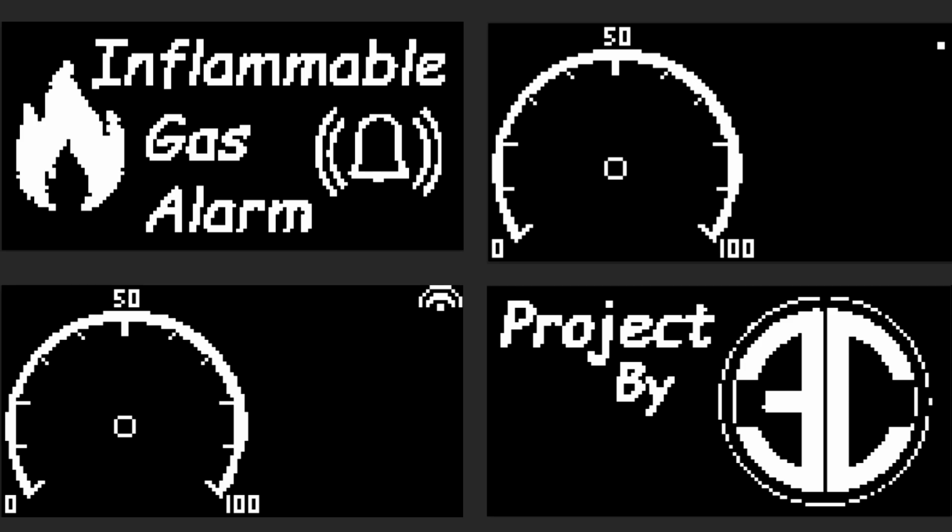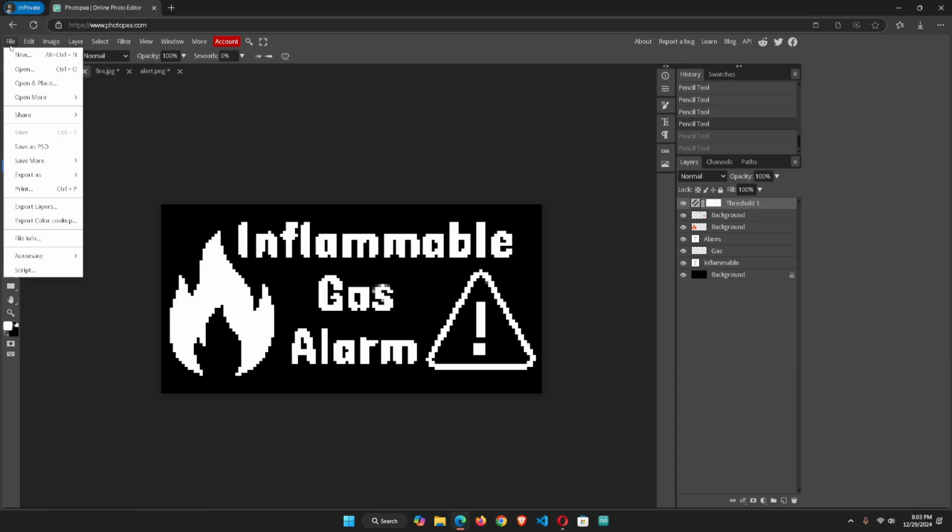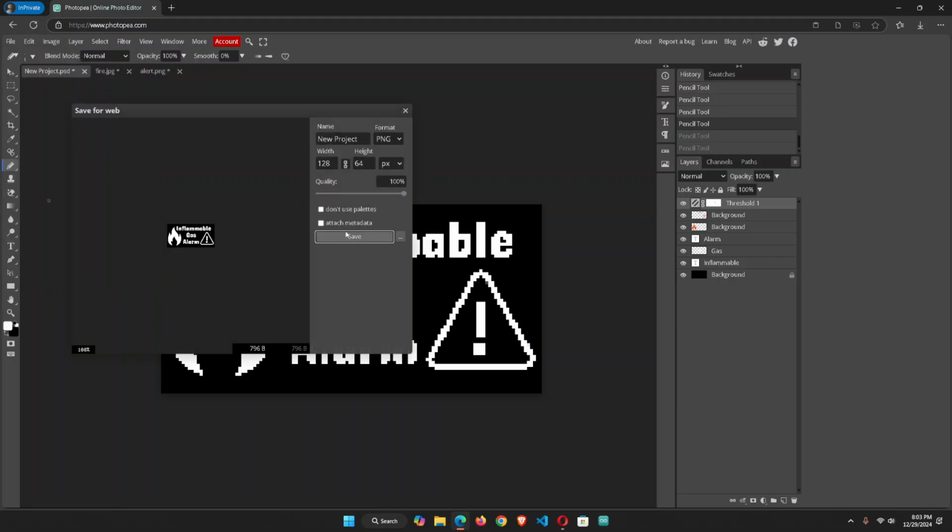Similarly, I have designed these images, one more intro image and these two images with gauge, one with full Wi-Fi icon, that means Wi-Fi is connected, and the other one with only a dot instead of the symbol. That means Wi-Fi is not there. And I have also replaced this warning icon with bell icon because it will look better on small screen. Now in the next step, we are going to set up the Firebase database and authentication. But before that, we need to save this. Go to File, Export as, then PNG.